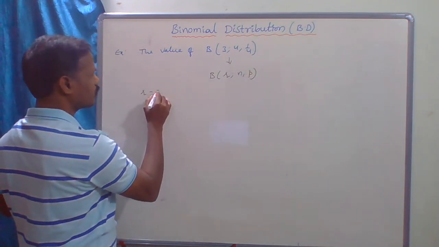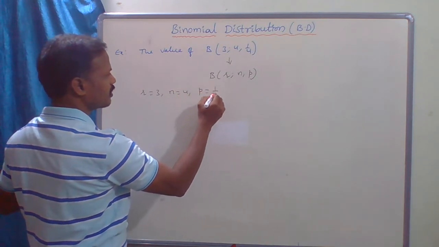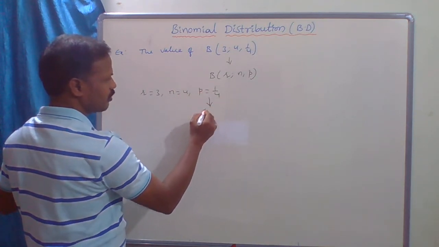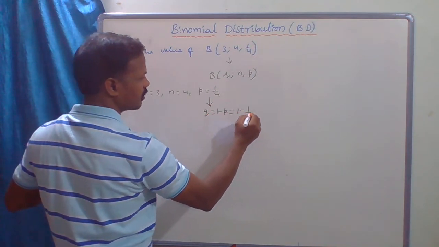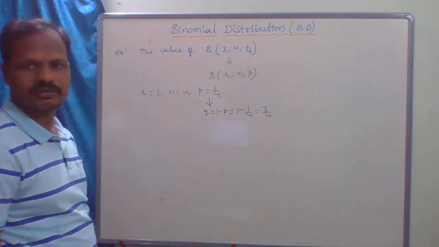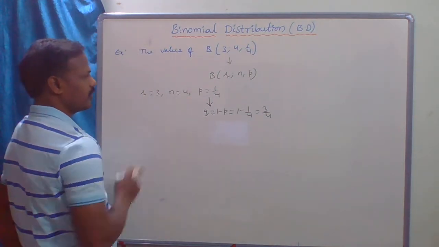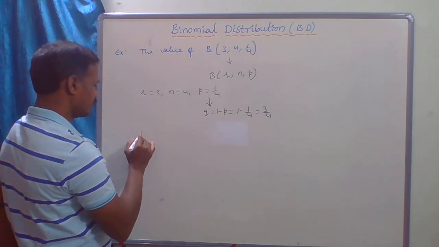Therefore r equal to 3, n equal to 4 and p equal to 1 by 4. So from this, what is q? q equal to 1 minus p, which is 1 minus 1 by 4, which is 3 by 4. Clear?